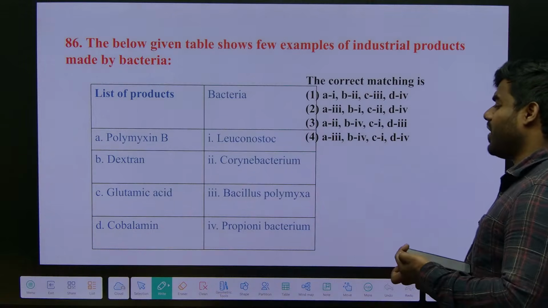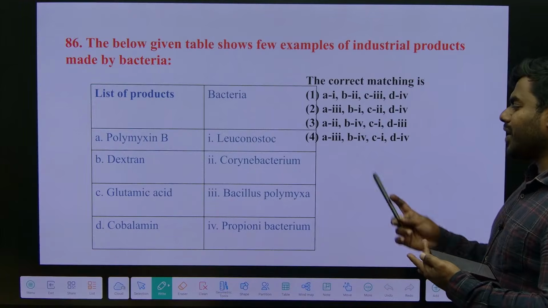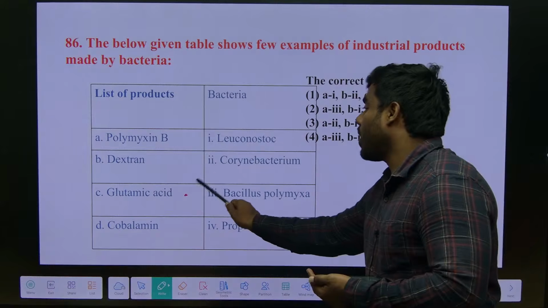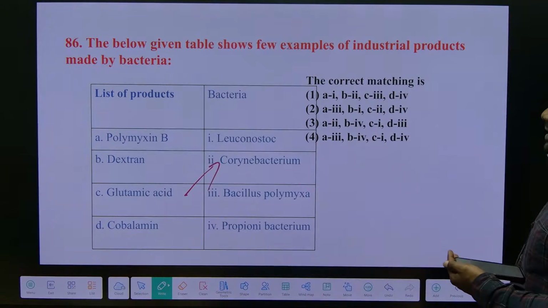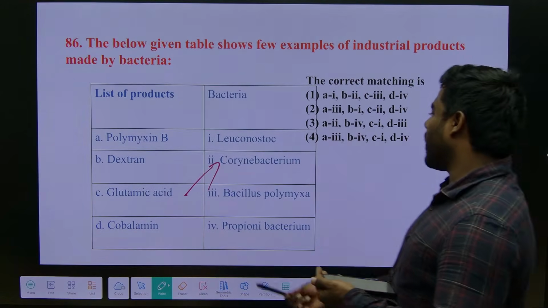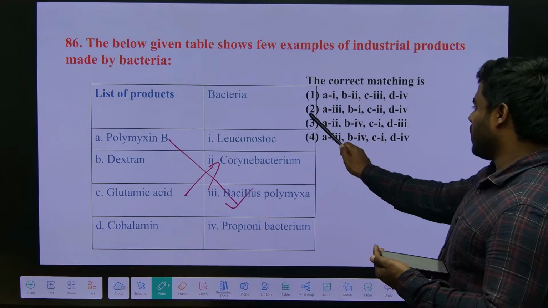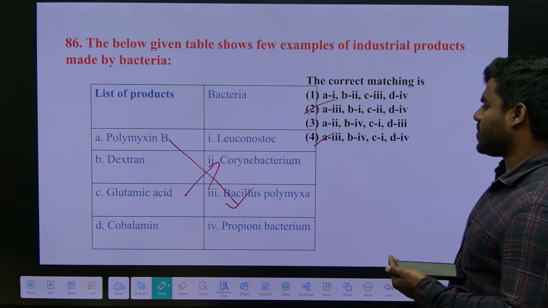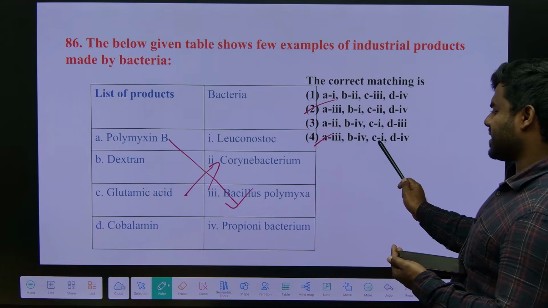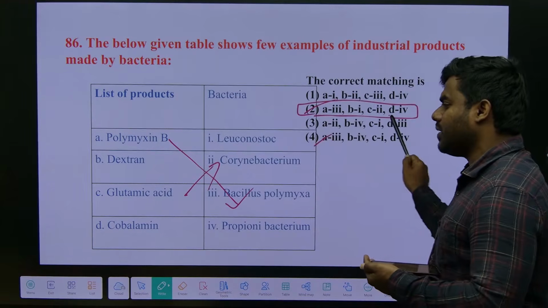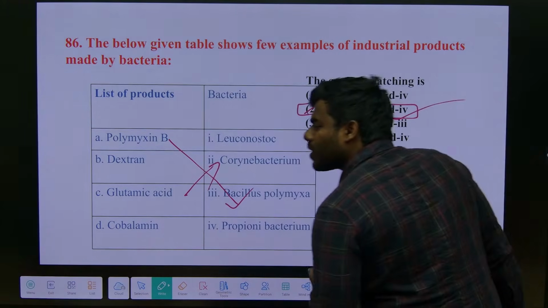At least if you remember one, it is enough. Glutamic acid is from the Corynebacterium. Easily we can answer the question. And polymyxin, Bacillus polymyxa. So even if you know only these, we can finalize these two, and glutamic acid is from Corynebacterium. So the answer will be option 2.